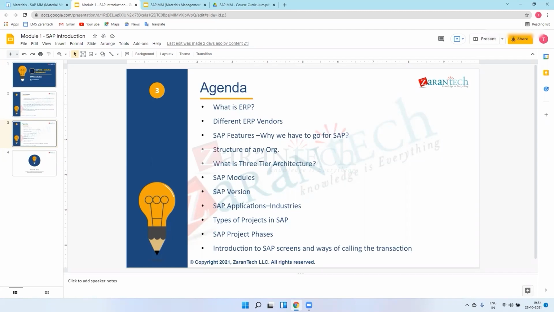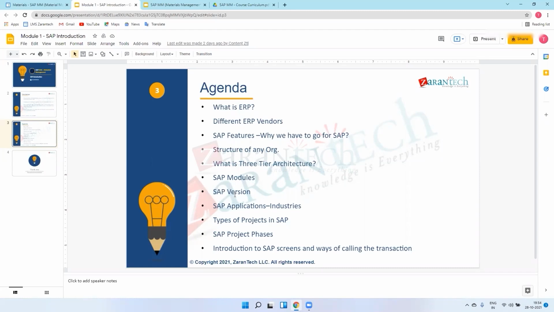After that, in 2004, they came with SAP Central Component, means ECC. You can note down this version, SAP ECC, because everyone nowadays is using ECC. And after ECC, SAP came with HANA. HANA is the database. So it came with S4 HANA, simplified for HANA. So everyone is converting from ECC to HANA. We will see that after the completion of training.